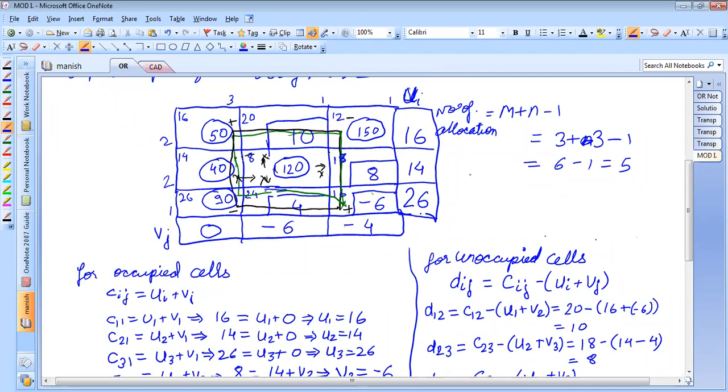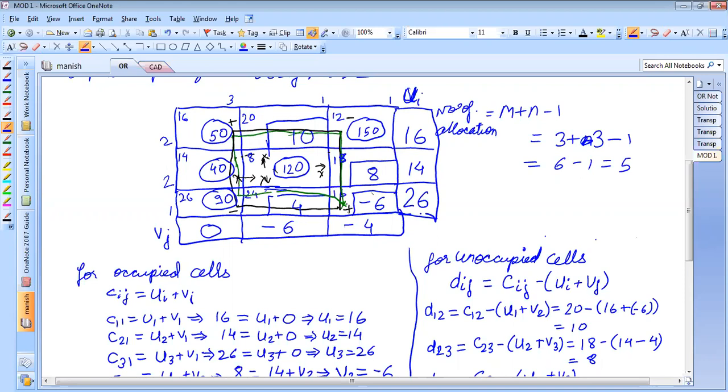That allocation will imbalance my problem, because all these solutions are already constraint free, satisfying all the constraints. If I give some allocation here, my constraints will get disturbed, isn't it?